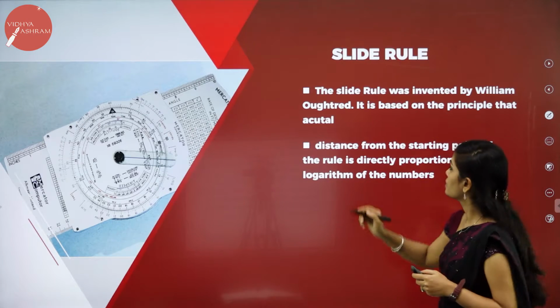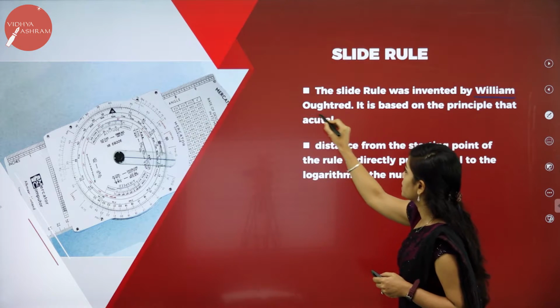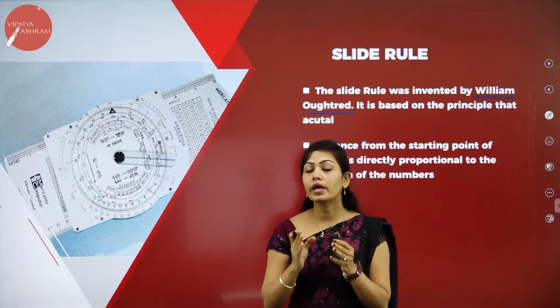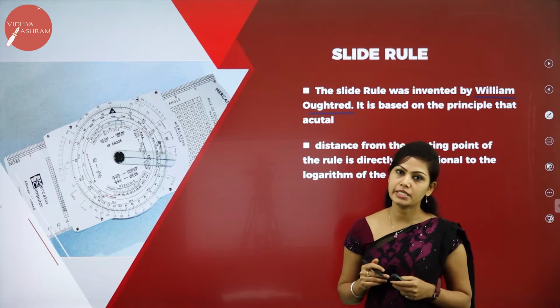Next is the slide rule. It was invented by William Oughtred. The slide rule was widely used for calculations until the scientific calculator was invented, making calculations much easier.